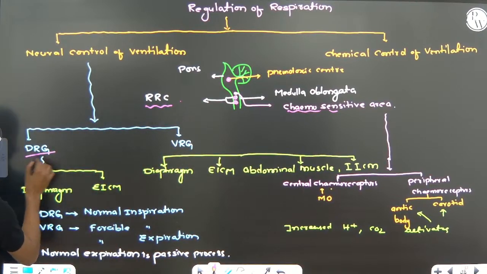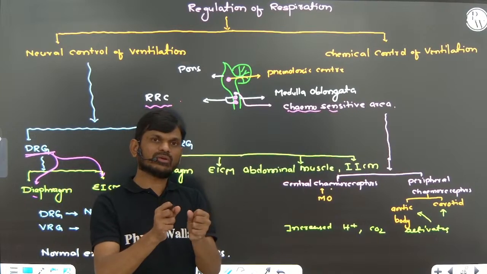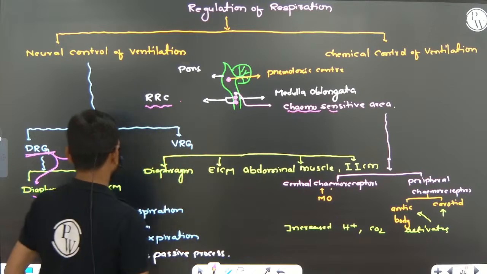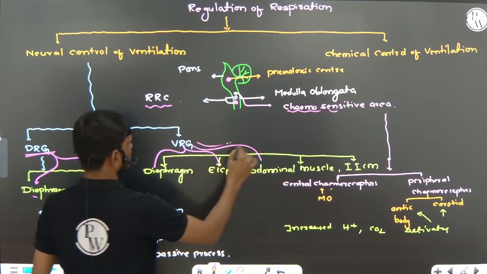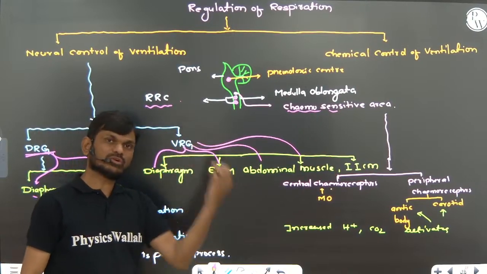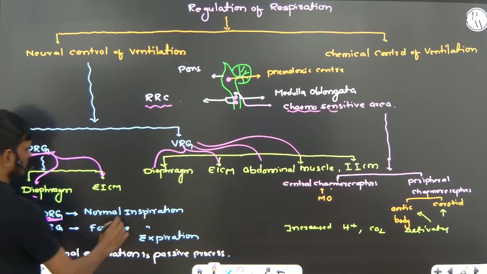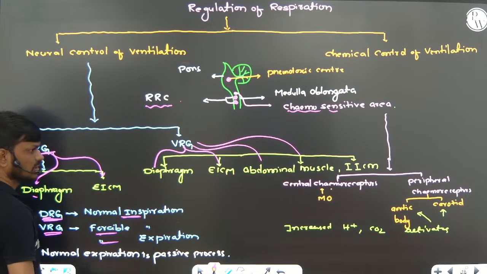When the dorsal respiratory group sends a signal to the diaphragm and external intercostal muscles, the diaphragm and external intercostal muscles contract, and inspiration takes place. When a signal from the ventral group reaches the diaphragm, external intercostal muscles and abdominal muscles, forcible inspiration and forcible expiration take place. So the dorsal respiratory group controls normal inspiration, and the ventral respiratory group controls forcible inspiration and expiration, right?